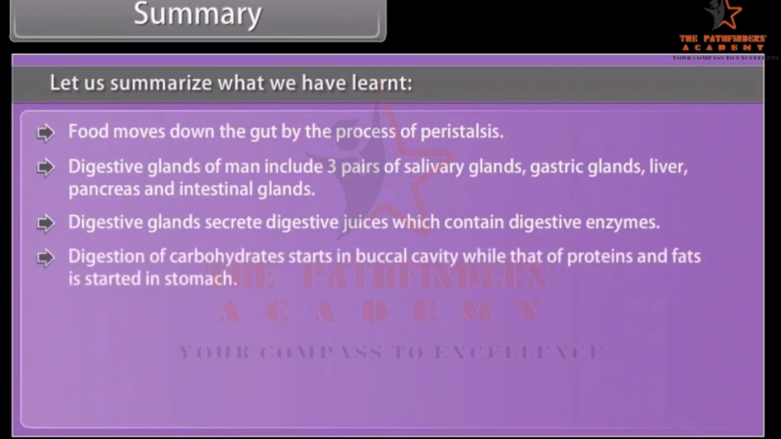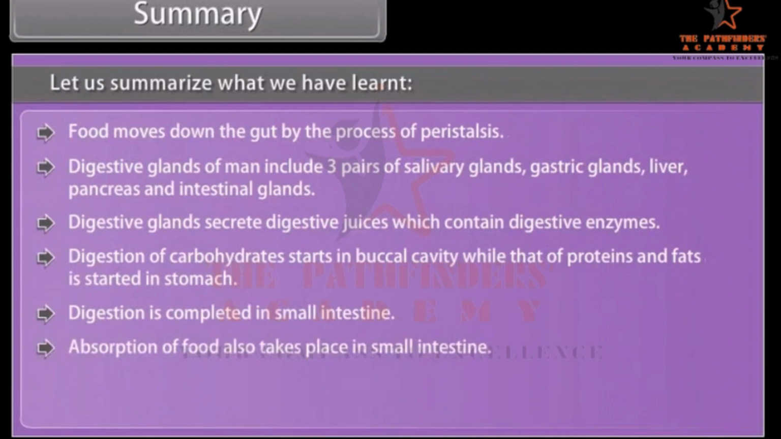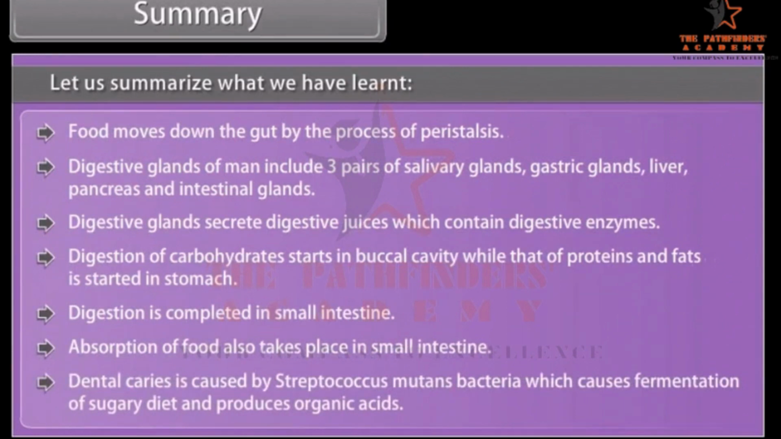Digestion of carbohydrates starts in the buccal cavity, while that of proteins and fats is started in the stomach. Digestion is completed in the small intestine. Absorption of food also takes place in the small intestine. Dental caries is caused by Streptococcus mutans bacteria, which causes fermentation of a sugary diet and produces organic acids.